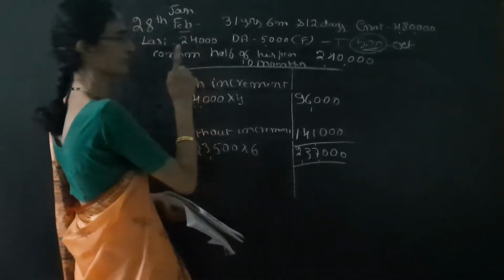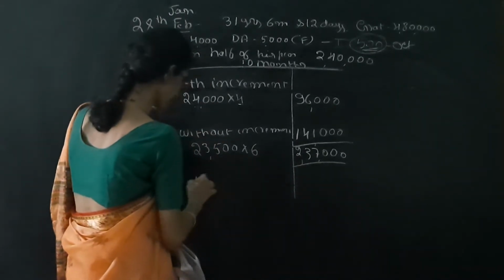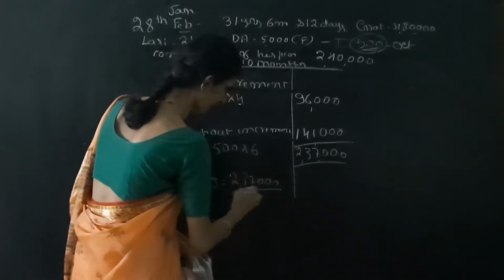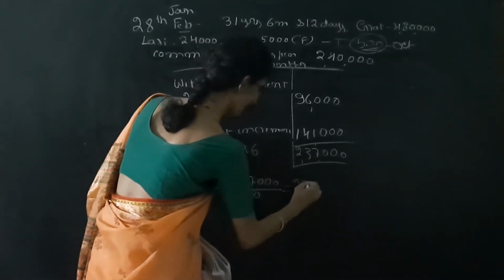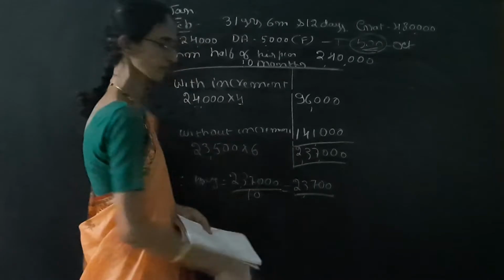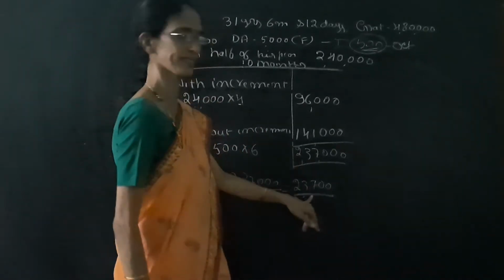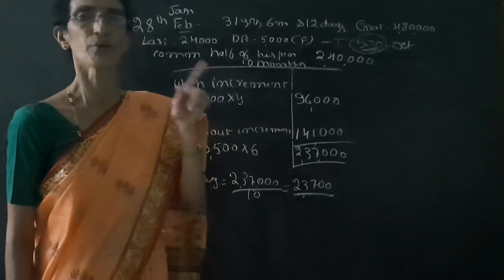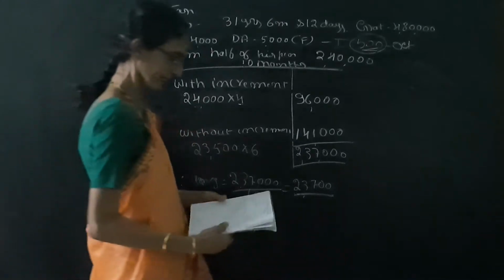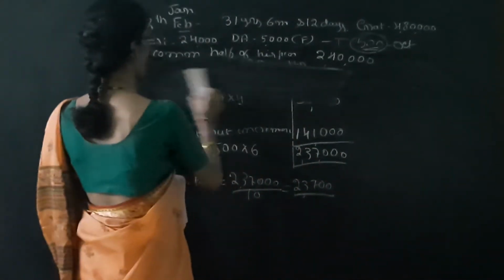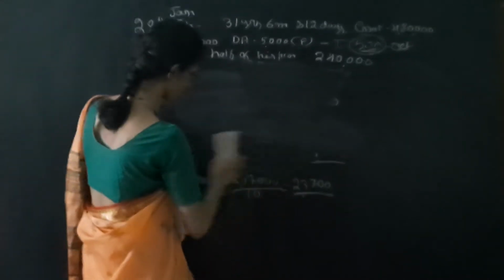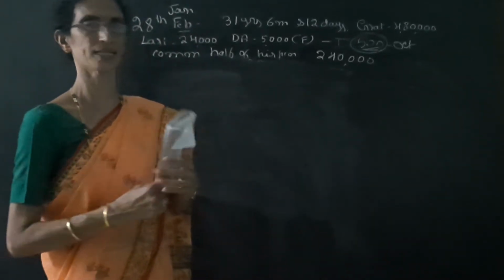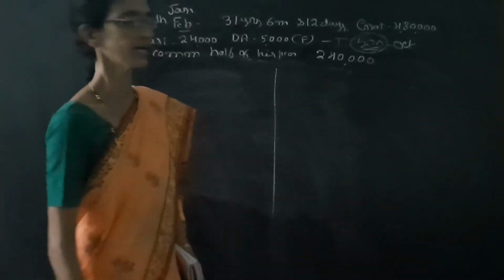We need 10 months average salary. Therefore, 10 months average salary is equal to 2,37,000 divided by 10, which is 23,700. So 10 months average salary is 23,700. After calculating the 10 months average salary, we have to calculate the gratuity. Next step is to calculate gratuity if he is not covered under the Gratuity Act.